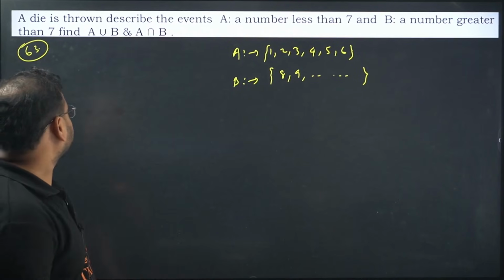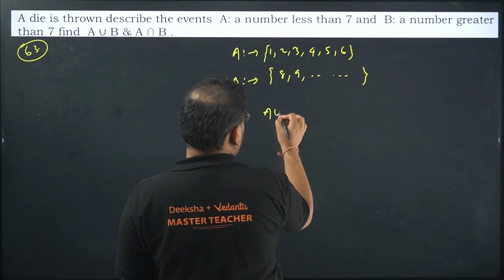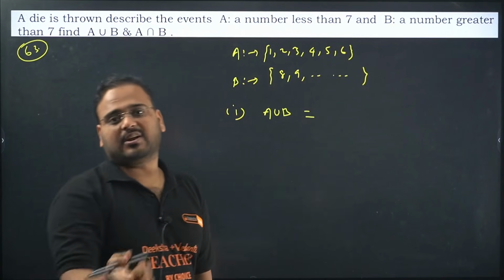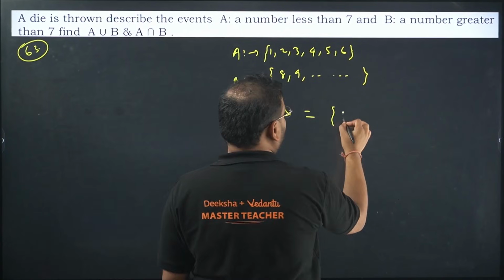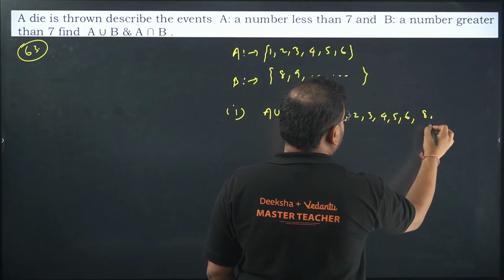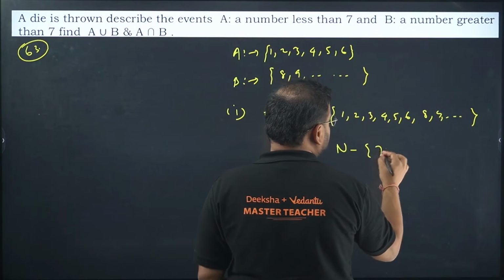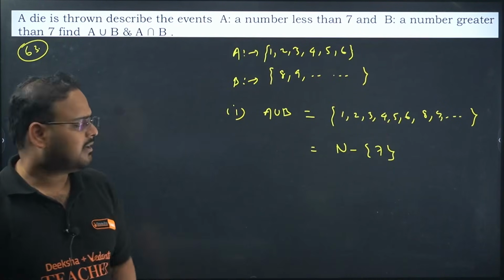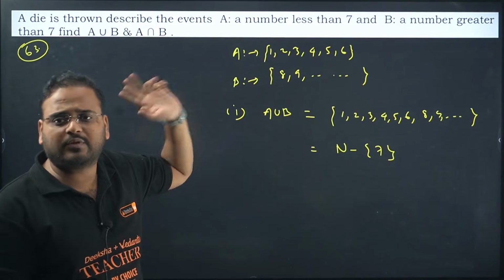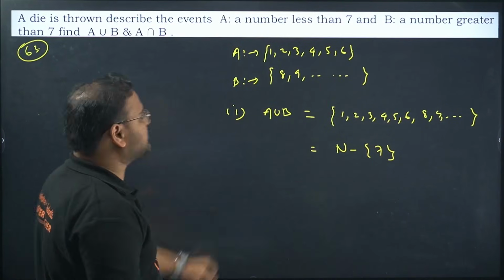Union of A and B: union means include both of them without repetition. So you will get 1, 2, 3, 4, 5, 6, and then 8, 9 and so on, with no 7. Basically, this is all natural numbers except for 7, because one is less than 7 and the other is greater than 7, so 7 is missing. That is your answer for the first part.